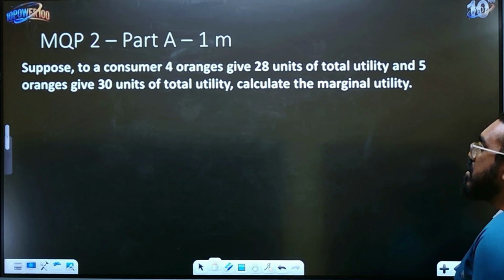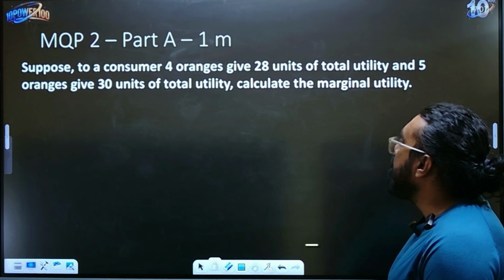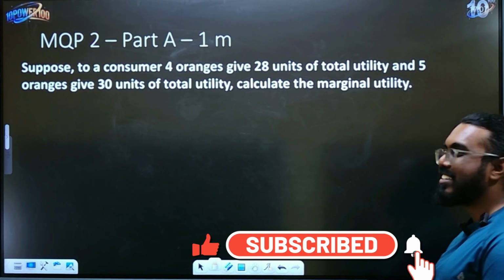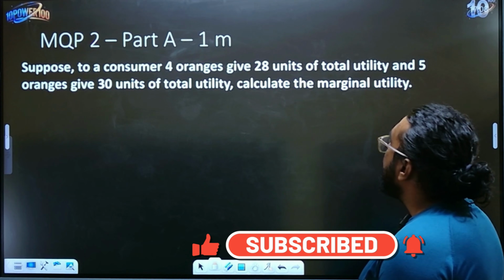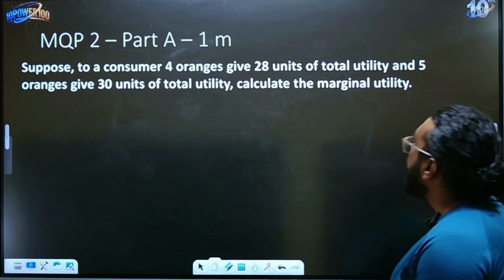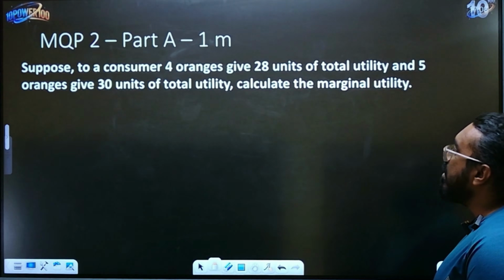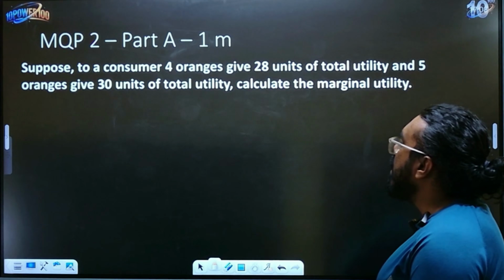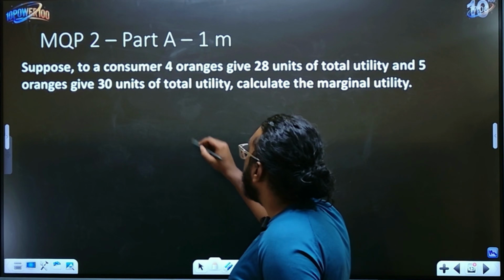Now a similar question is given to you, this has come for 1 mark in your model question papers also. They have mentioned this in your question bank. So same way, children, they have given 4 oranges is 28 units. Then for the fifth unit, 5 oranges have 30 units of total utility. So you have to write using the same formula.